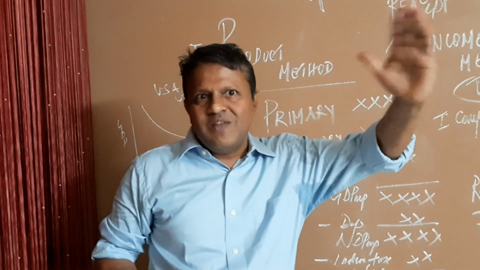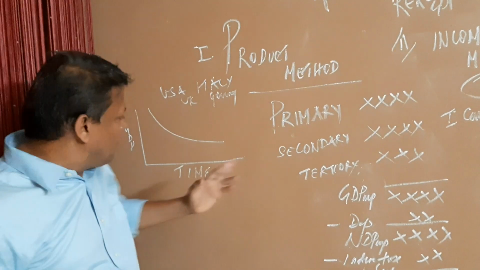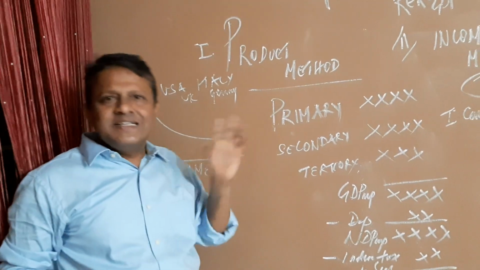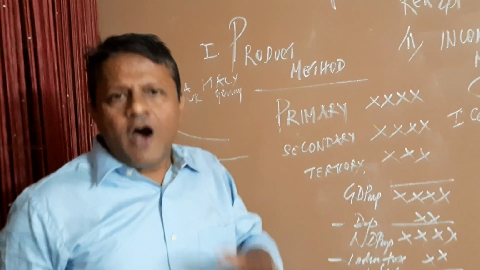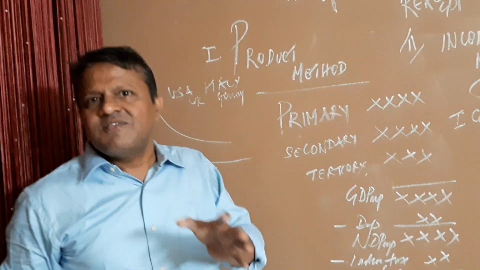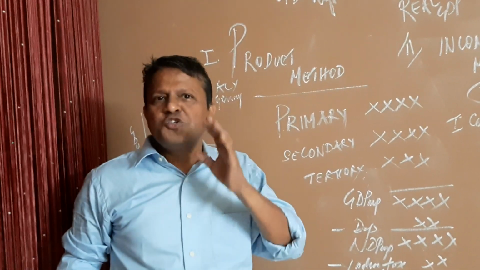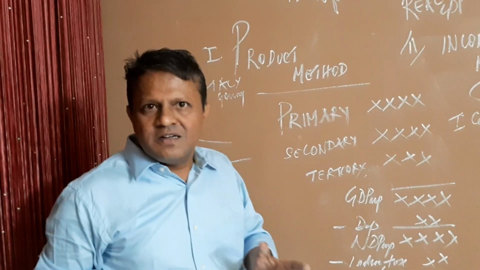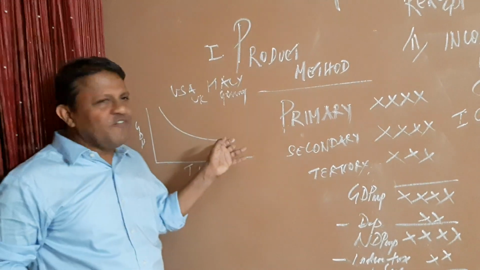Remember, developed countries will have an L shape. The reason is that they are at the receiving end, whether it's Italy, whether it's Germany, whether it's USA, they are at the receiving end. So they will not have a quick recovery.